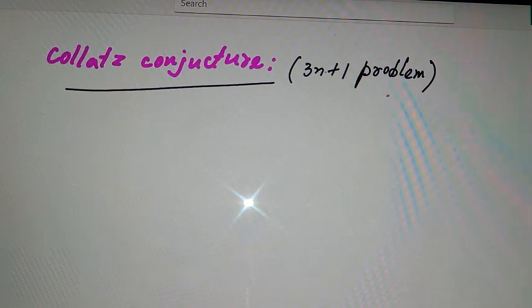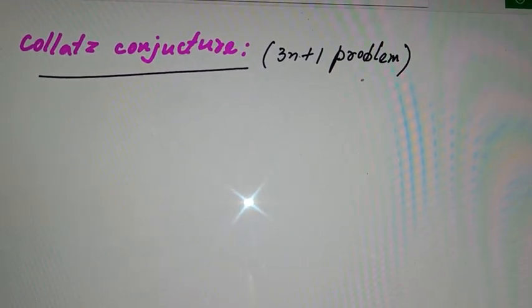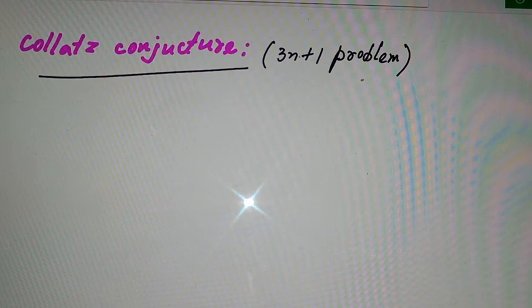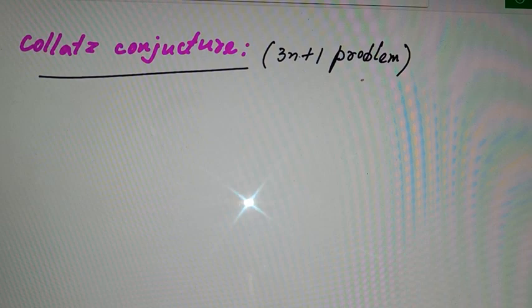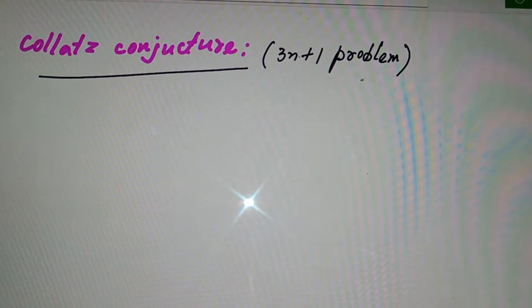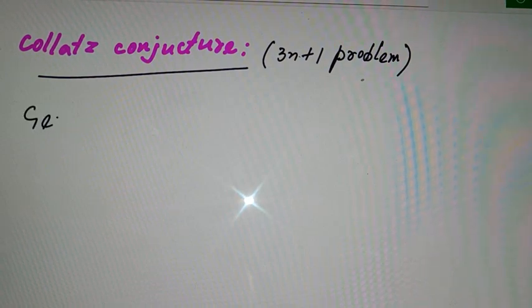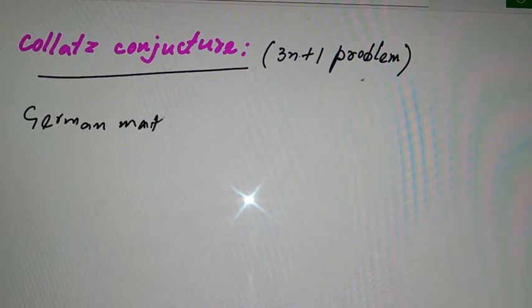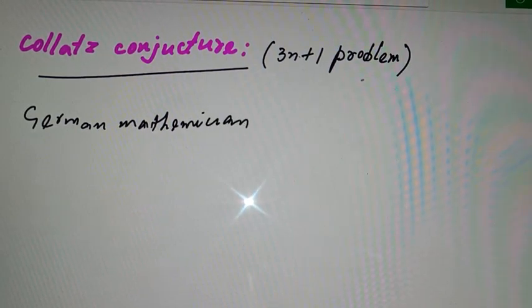Friends, today we are talking about a mathematical concept known as the Collatz conjecture. There are other names for this conjecture also, like the 3n plus 1 problem. It's basically known to be one of the famous unsolved problems in mathematics. It was discovered by a German mathematician, namely Lothar Collatz.